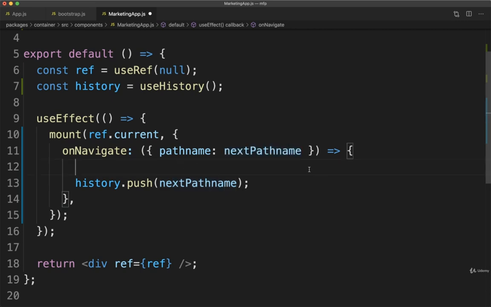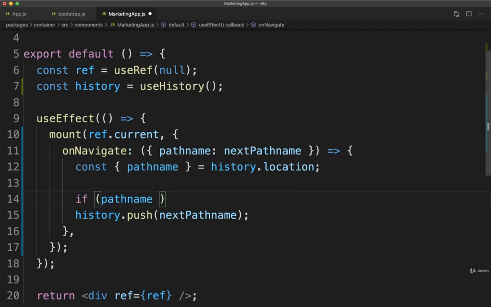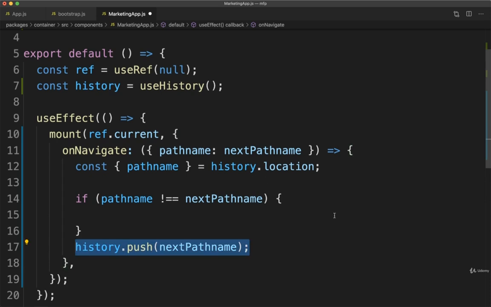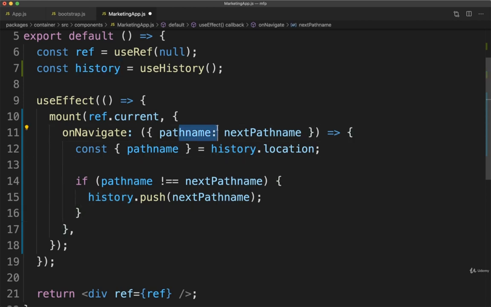So to figure out what path we are currently at, we're going to do const pathname = history.location. So this right here is going to be the path that we are currently at inside of our container app. So then we're going to check and see if pathname is not equal to nextPathname. If they are not the same, that means that we need to do some navigation. We should cut and paste that line inside the if statement, and there we go. So now maybe it's a little bit more clear why we renamed that pathname property, because now we have a variable named nextPathname. That's where we are being told to navigate to, and we have pathname, which is where we are currently at. So again, only if these things are different should we attempt any navigation.